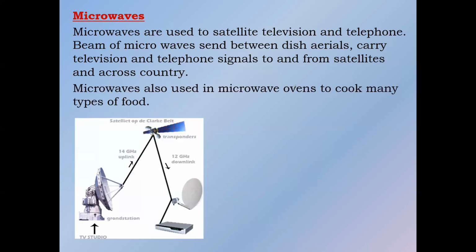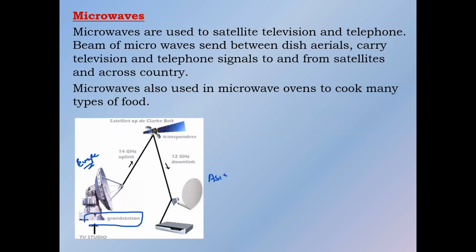This is what happens with satellite television, where you are able to see different channels on your television. How does it happen? This is a ground station. For example, you are in the continent of Asia and you want to see a channel which is aired from Europe. How are you able to see it?